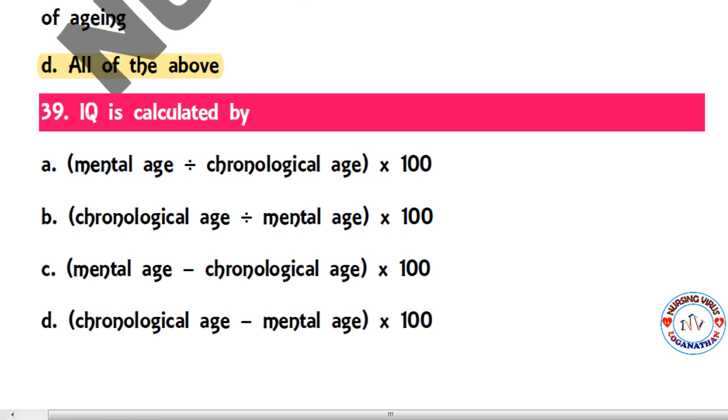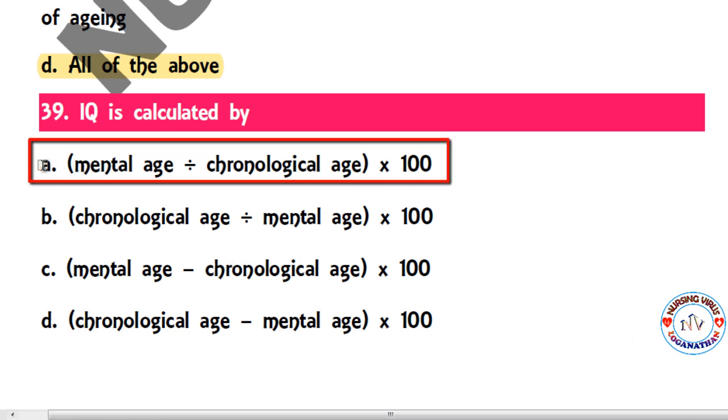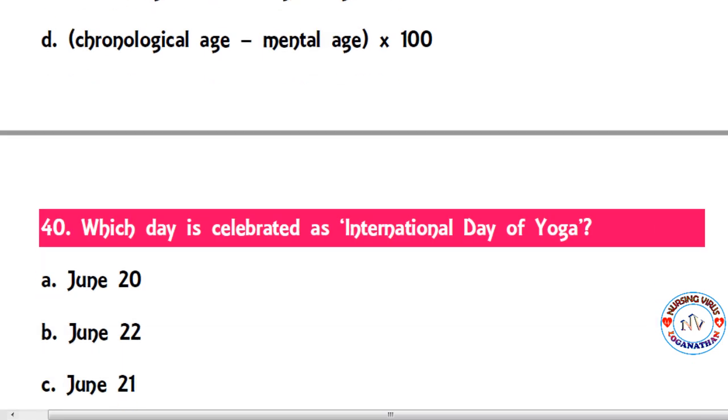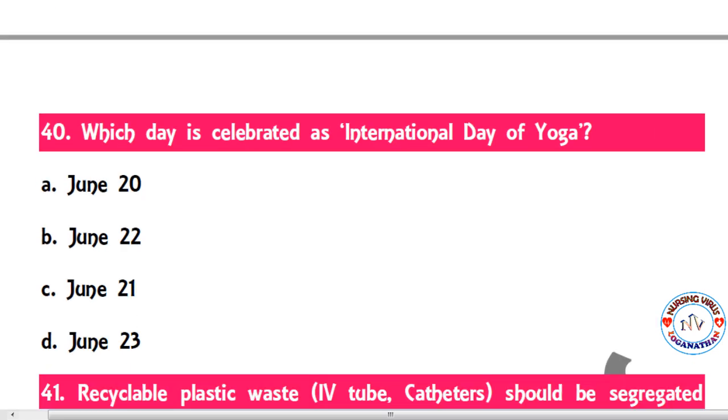The IQ, intelligent quotient, is calculated by, so everyone knows that simple formula, that is option A, mental age divided by chronological age into 100 is correct for calculating the IQ score. So next, 40th, which day is celebrated as International Day of Yoga? June 21st is the date we celebrate as the International Day of Yoga.